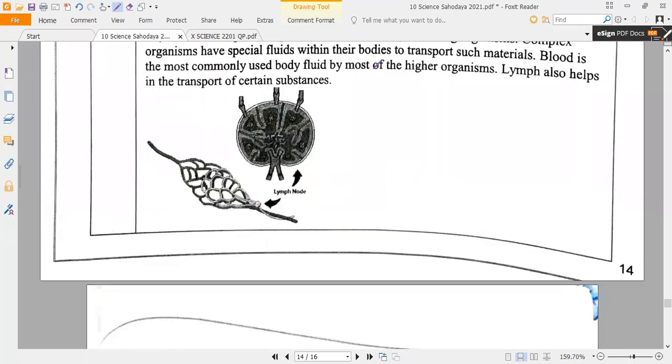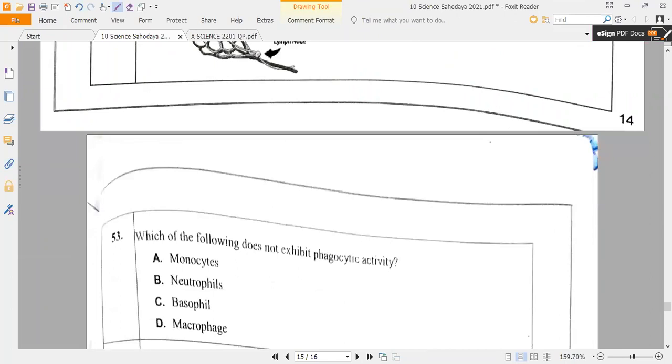As we know, yesterday we got the question paper. Other than blood, we have one more liquid, one more fluid in our body. What is that fluid, guys? Lymph. Yes or no? So now, what is the first question? All of you read. Which of the following does not exhibit phagocytic activity? Can you read everybody? So what is the answer?